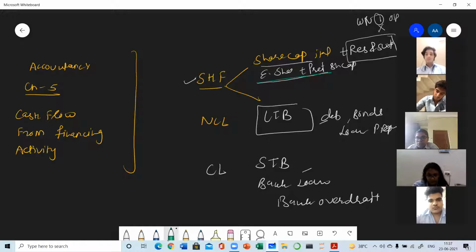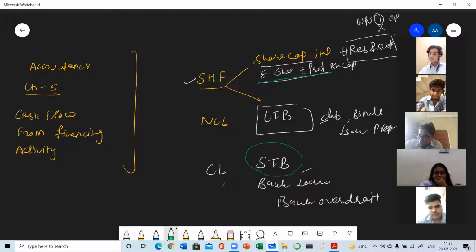In non-current liabilities, you are going to consider long-term borrowings. Clear? Long-term borrowings: debentures, bonds, loans, deposits. And from current liabilities, you need to consider the short-term borrowings: bank loans, bank overdraft, public deposits, loans repayable on demand. All these things you are going to consider. Clear? Now again you have to see whether all these items are increasing or decreasing.